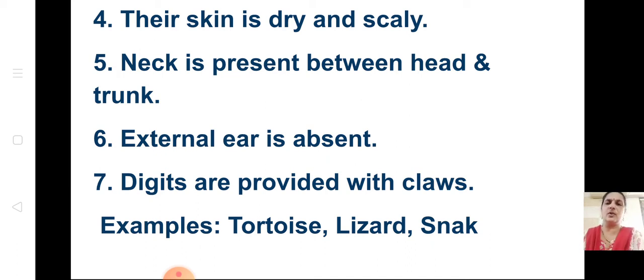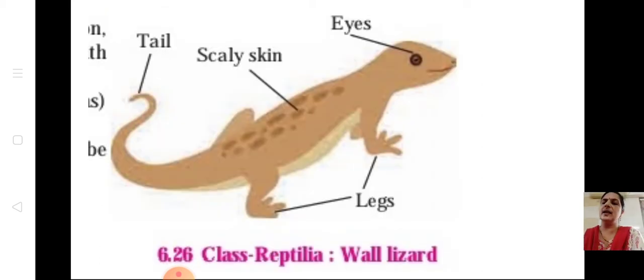S-N-A-K-E, children, one small mistake is there. Snakes. So you can see the example, wall lizard. You can see the example of this. Scaly skin, legs, tail. This is the example of reptilia.